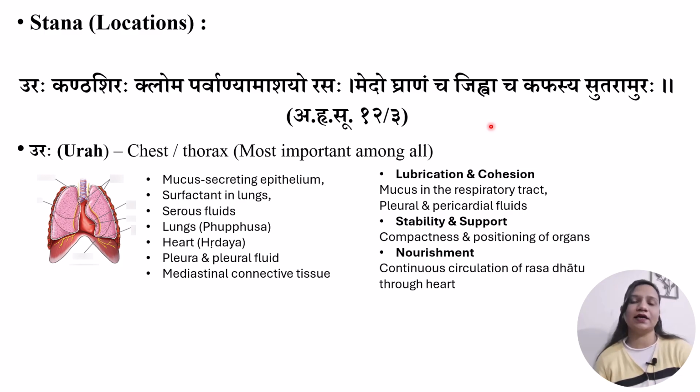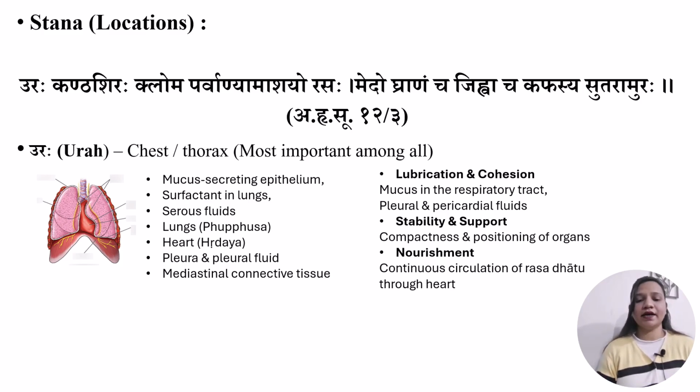Now we'll discuss each and every location in detail and how we can understand it with modern science. So the first one is Urah. Urah means chest or thorax region. It is the most important location of Kapha Dosh among all the locations. We can understand how Kapha Dosh resides in the Urah, or thoracic region, by two points. First, structural reasons, and second, functional reasons.